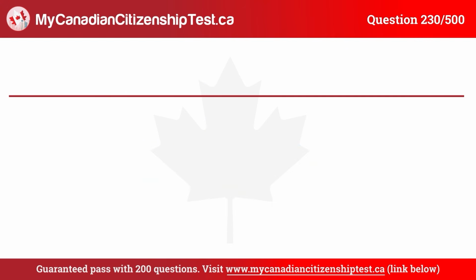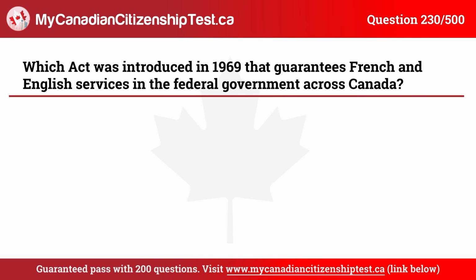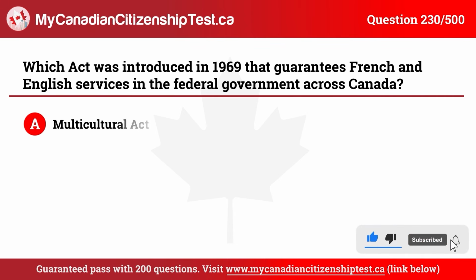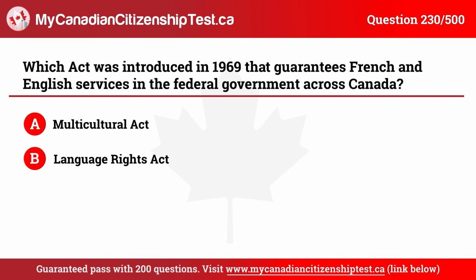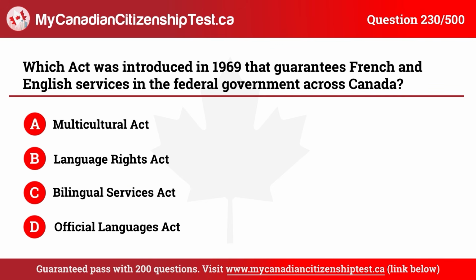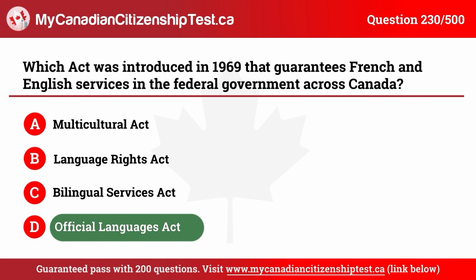Question 230. Which act was introduced in 1969 that guarantees French and English services in the federal government across Canada? A. Multicultural Act. B. Language Rights Act. C. Bilingual Services Act. D. Official Languages Act. The correct answer is D. Official Languages Act.